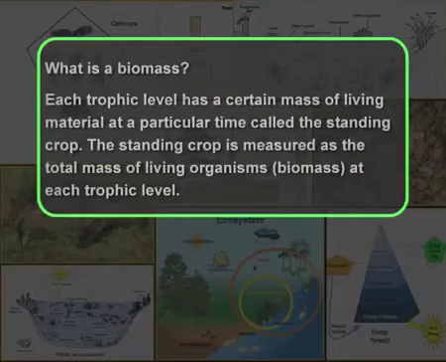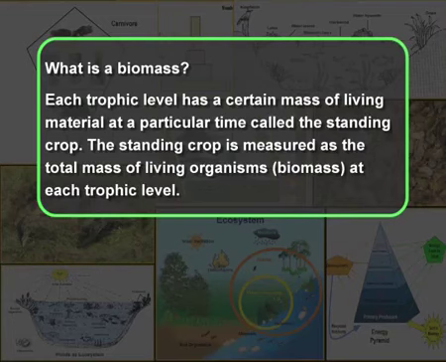Next is the pyramid of biomass. But first of all, you must understand what biomass is. Each trophic level has a certain mass of living material at a particular time, and this is called the standing crop. The standing crop is measured as the total mass of living organisms, which is biomass, at each trophic level.